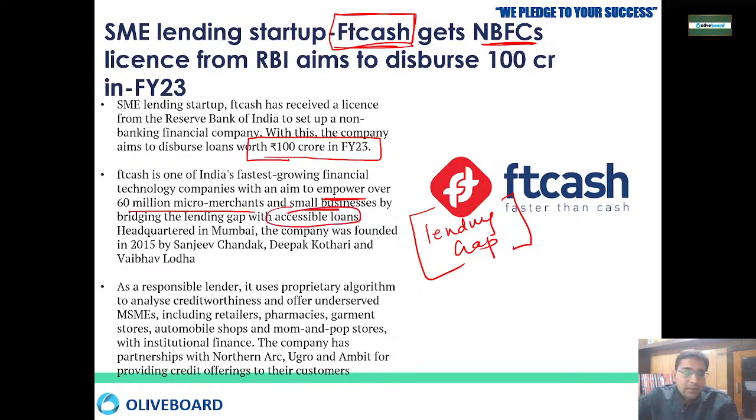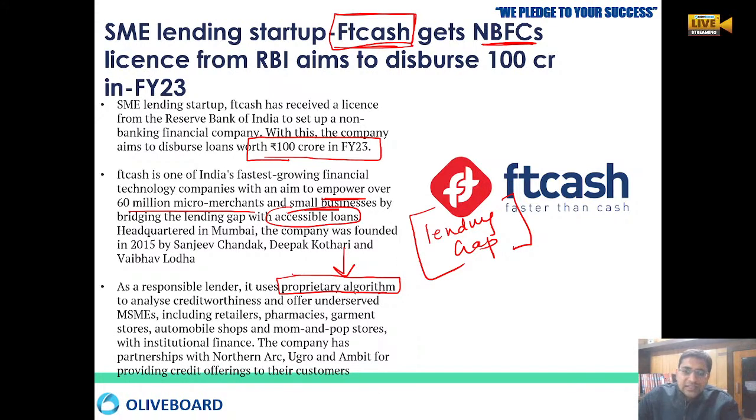So FT Cash has got the NBFC license, so they are treating themselves as a responsible lender, because they have created an algorithm that is called a proprietary algorithm. In it they analyze the credit worthiness, and they normally offer loans to underserved MSMEs: retailers, pharmacies, garment stores, automobile shops, mom and pop stores. The normal shop stores are there. So they have a proprietary algorithm which checks the credit worthiness of any of the institutions.